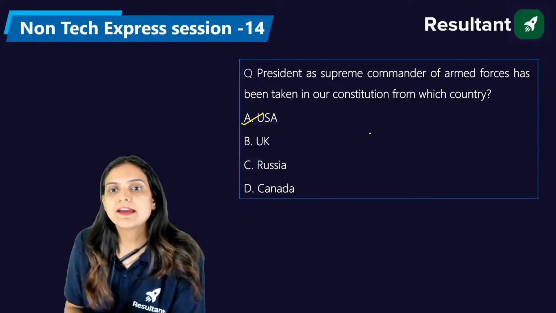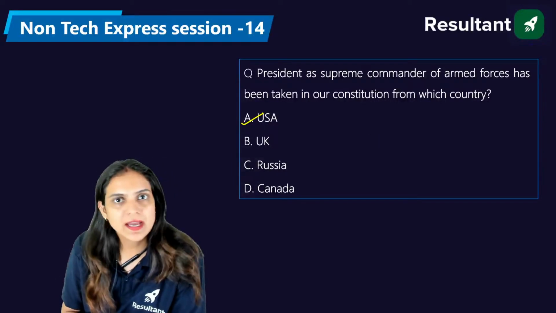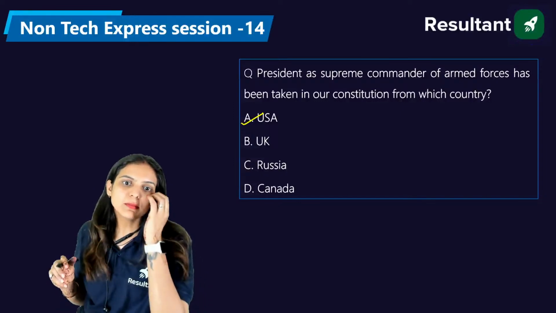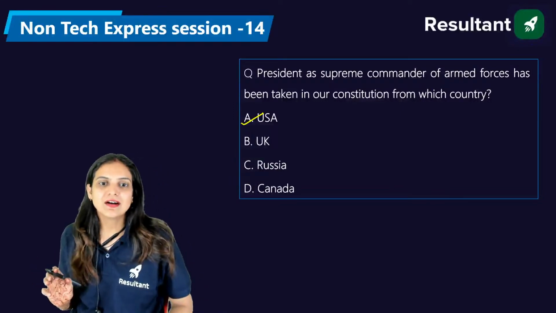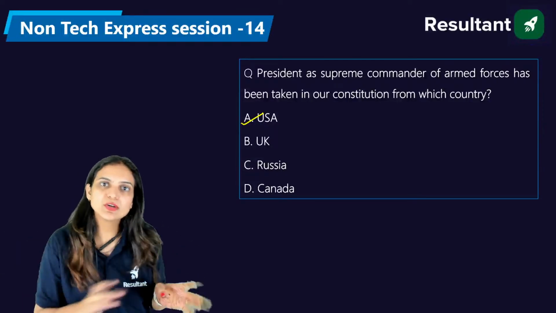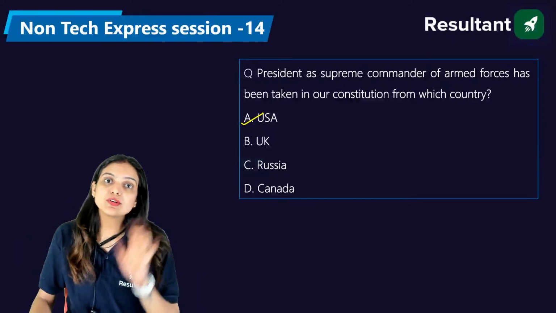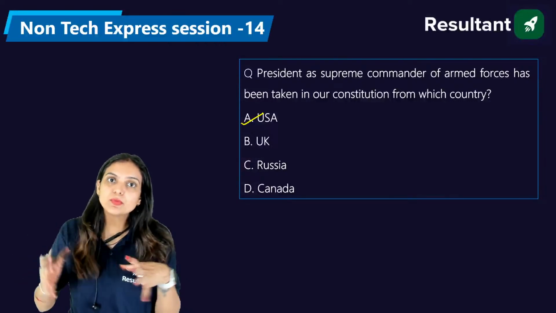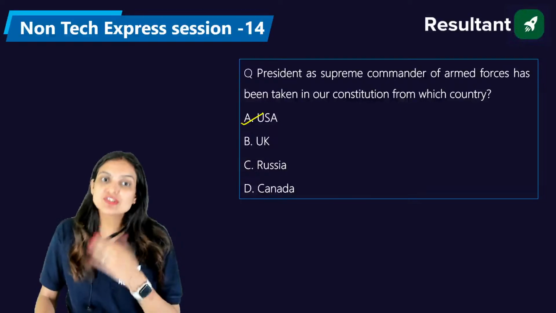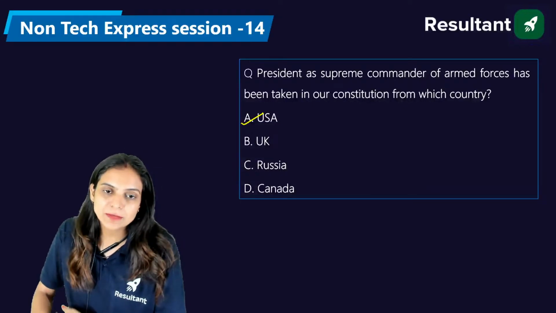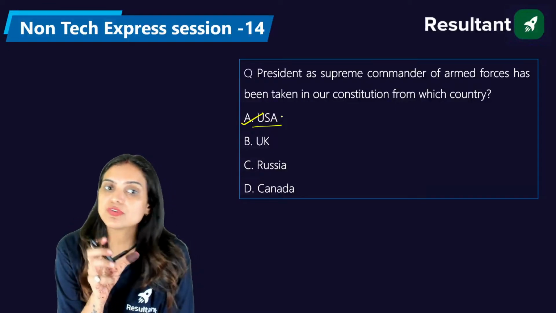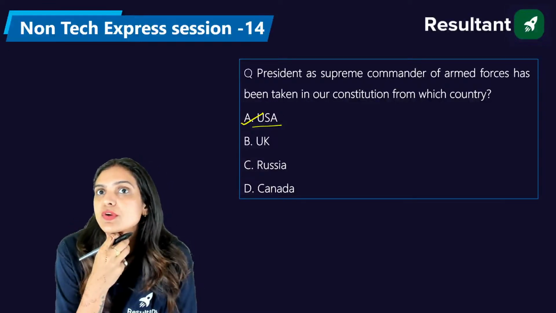We generally have the army, the navy, and the air force available. Whenever you commit any crime, and suppose there is martial law running, and they have given you punishment of any kind, only the president of the country can pardon you or help you come out from that punishment given by the defense departments. So the right answer is A, and this feature of the constitution of India we have taken from the constitution of USA.